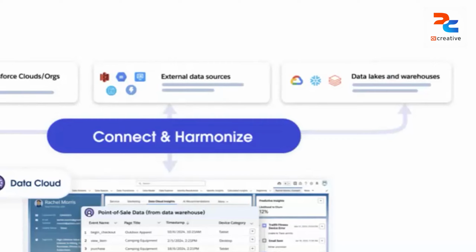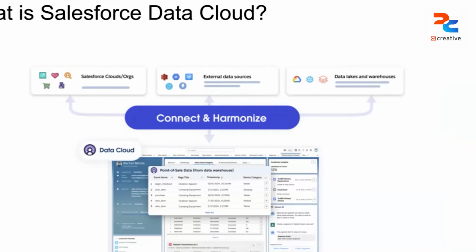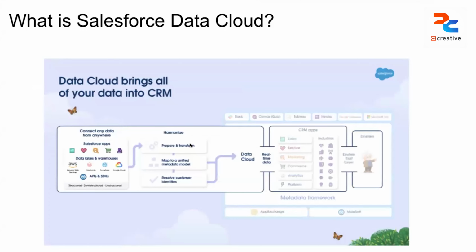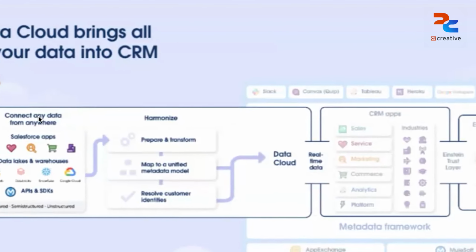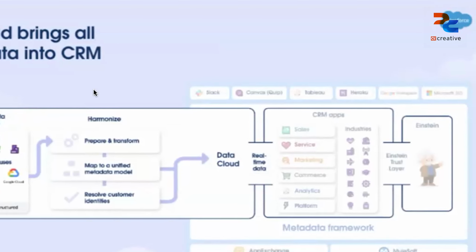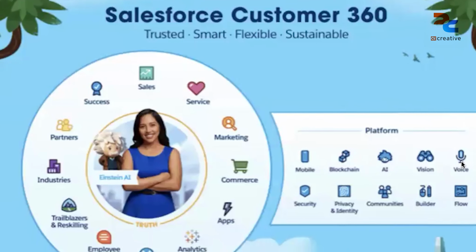But we need some sort of platform or system to connect data coming from more than 1,000 sources and give it a more meaningful structure, which is called harmonizing and ingesting that data. This is where Data Cloud comes into the picture. This is the overall structure of Data Cloud, where it takes the data from all the apps, AWS, and APIs. We even use MuleSoft to connect to those APIs. We harmonize it, make it more meaningful, and transform it, like ETL, and resolve all the data identifiers to make that data real time, which can be used by Salesforce CRM like Sales Cloud or Service Cloud. Then overall we can have Agentforce running on that, which creates a 360 view of a client, because that's very important.